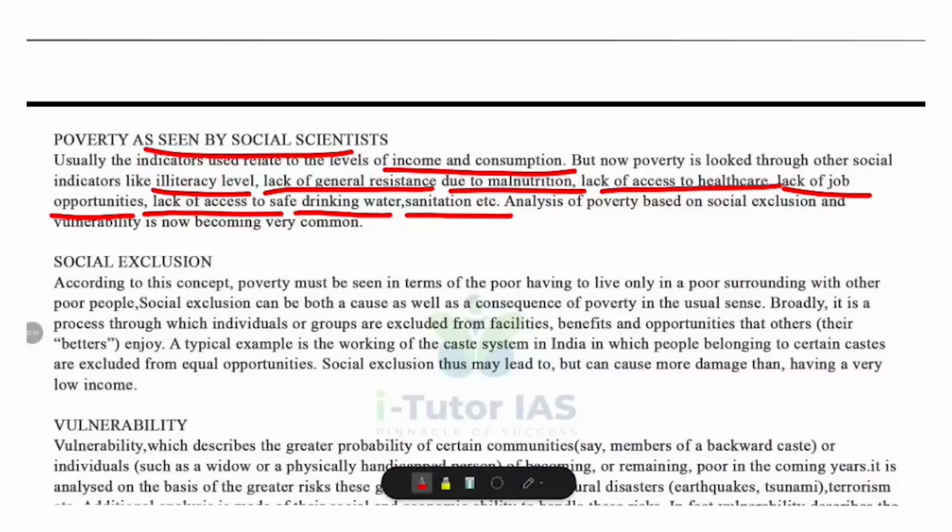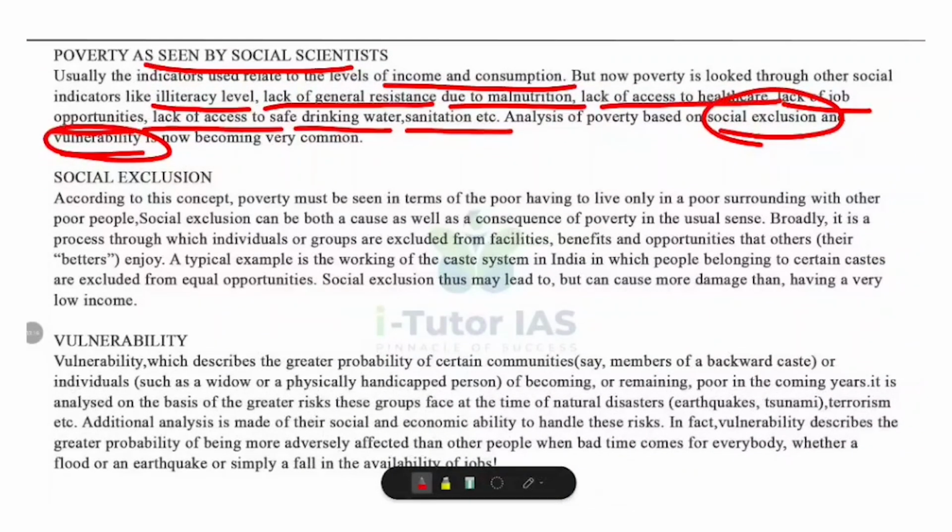Now, social scientists also study poverty through the lens of social exclusion and vulnerability. Social exclusion means when certain groups are kept out of society's benefits. And vulnerability means the risk of becoming poor due to crisis, disaster, or exploitation. Let us look at it deeply. What do you mean by social exclusion?